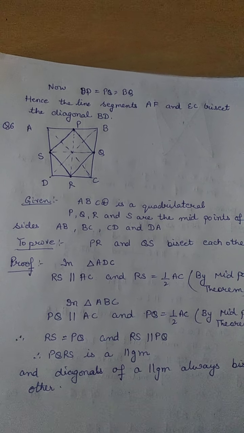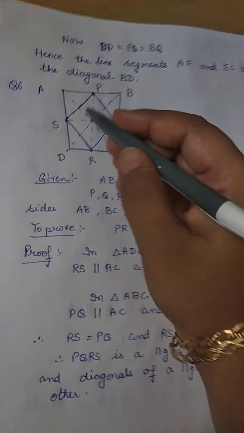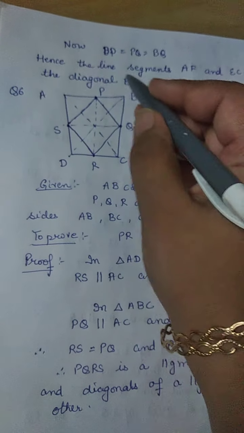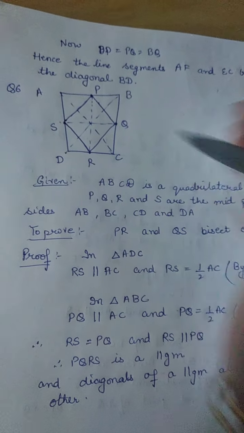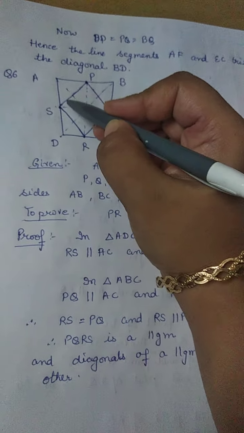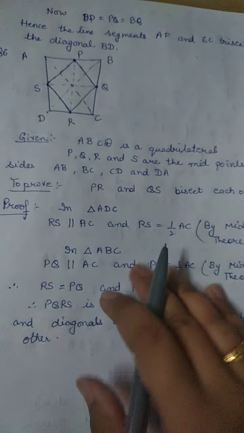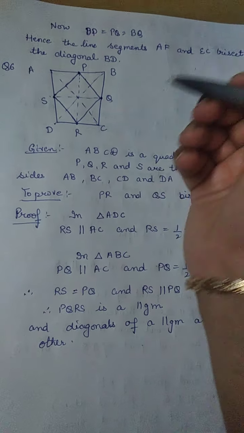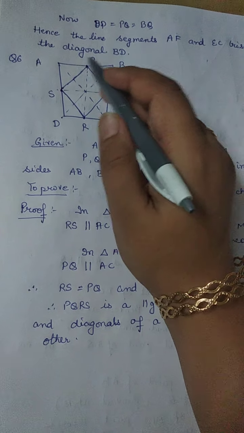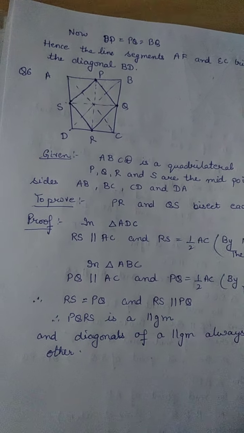Now question number 6: show that the line segments joining the midpoints of the opposite sides of a quadrilateral bisect each other. We have to prove that PR and QS, which join the midpoints of the quadrilateral ABCD, bisect each other. That means if we join these midpoints, we will get a parallelogram, as we have already proved in so many questions. Let's see how we can prove that PQRS is a parallelogram. It is already given that P, Q, R and S are the midpoints of the sides AB, BC, CD and DA of the quadrilateral ABCD respectively.